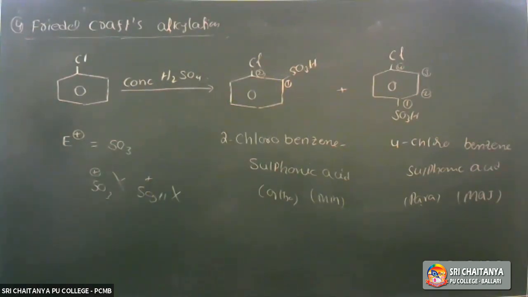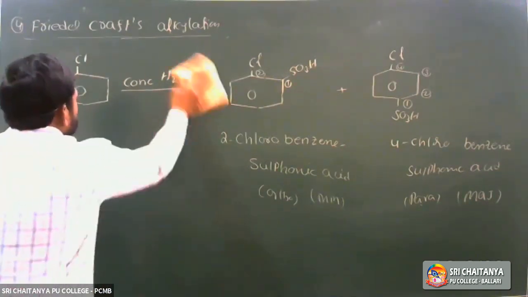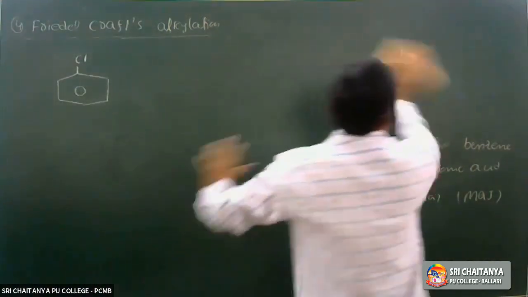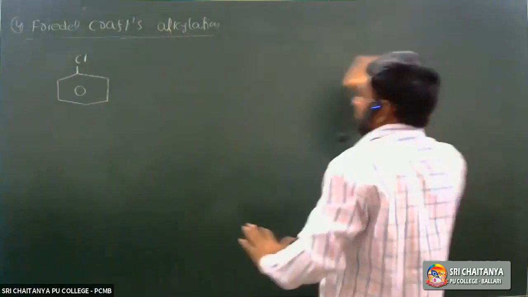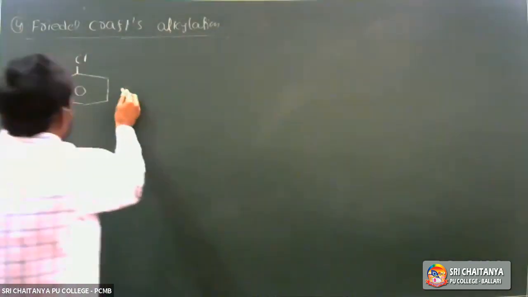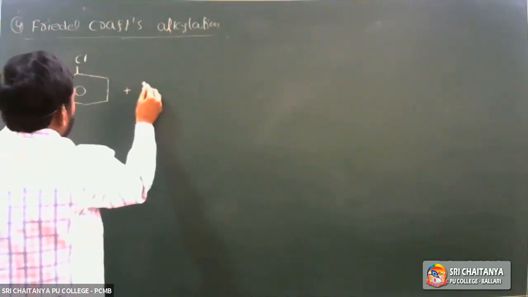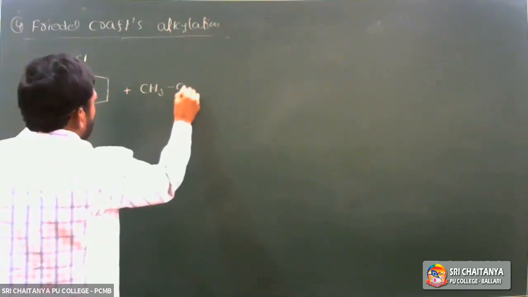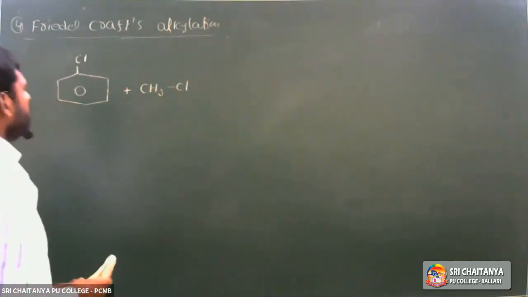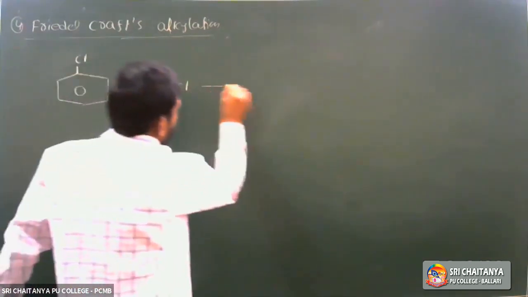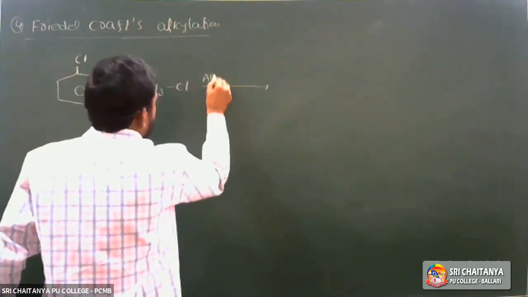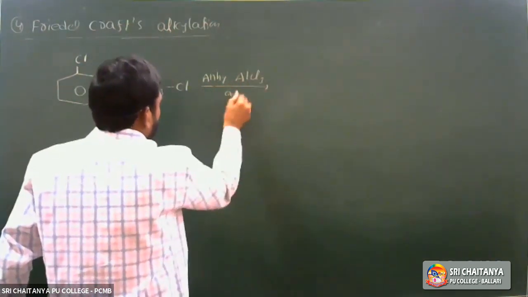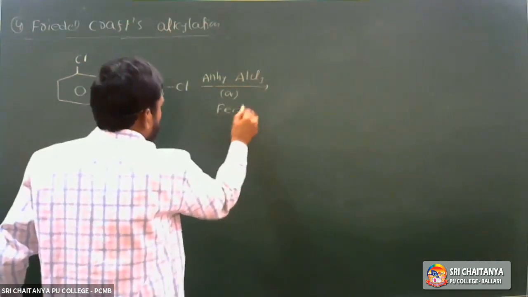So chlorobenzene is treated with methyl chloride in the presence of anhydrous aluminum chloride, AlCl3, or ferric chloride, FeCl3.